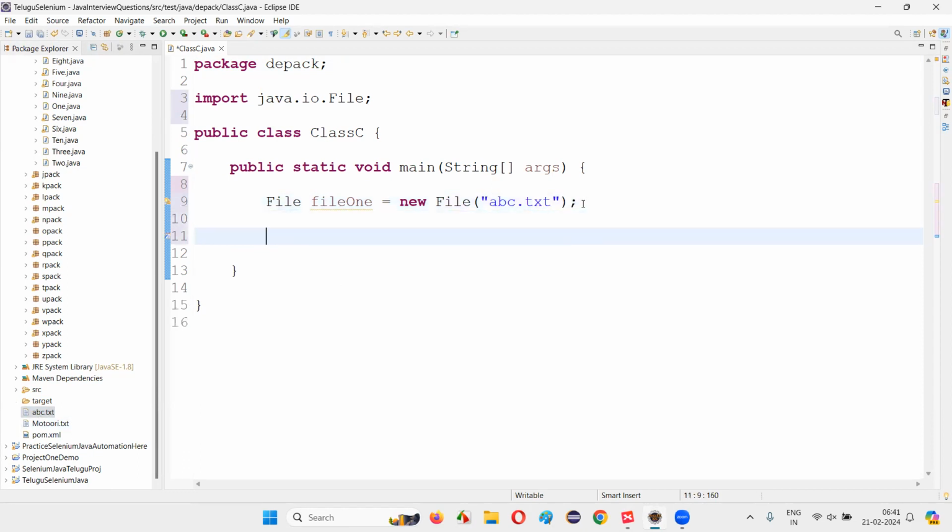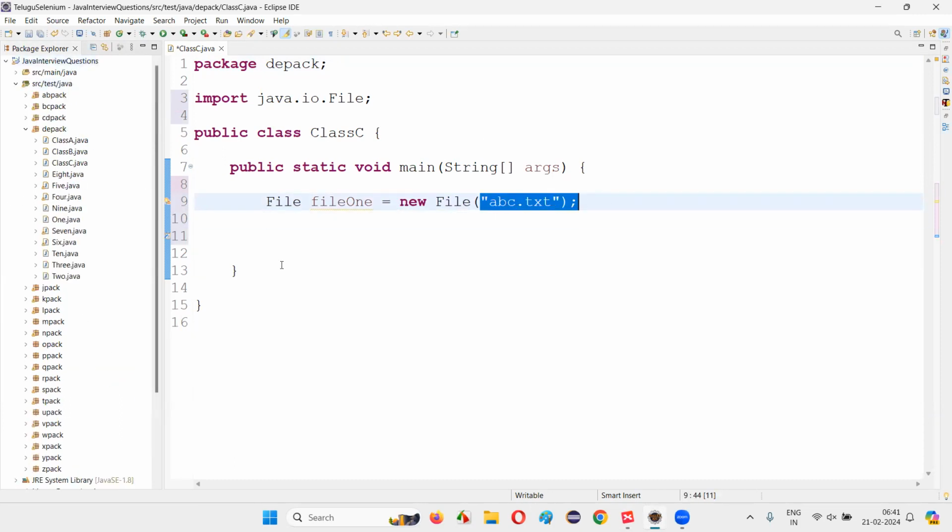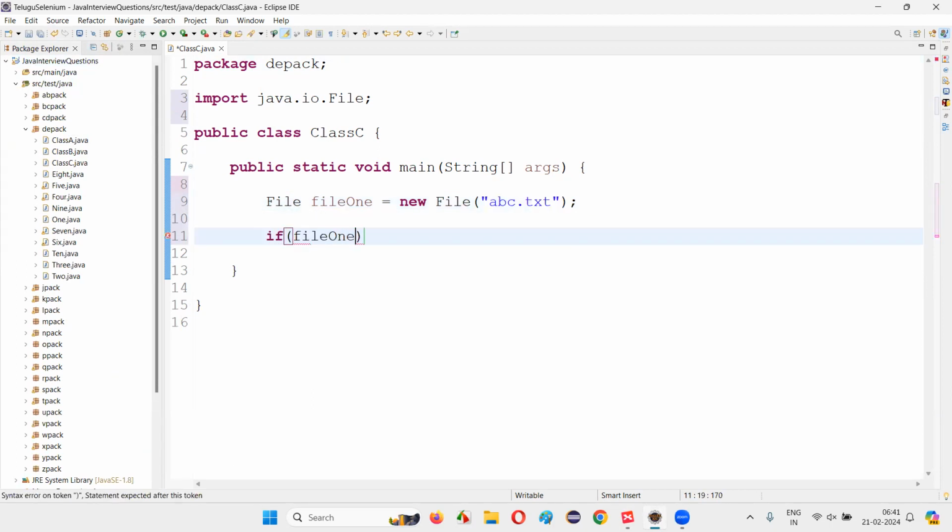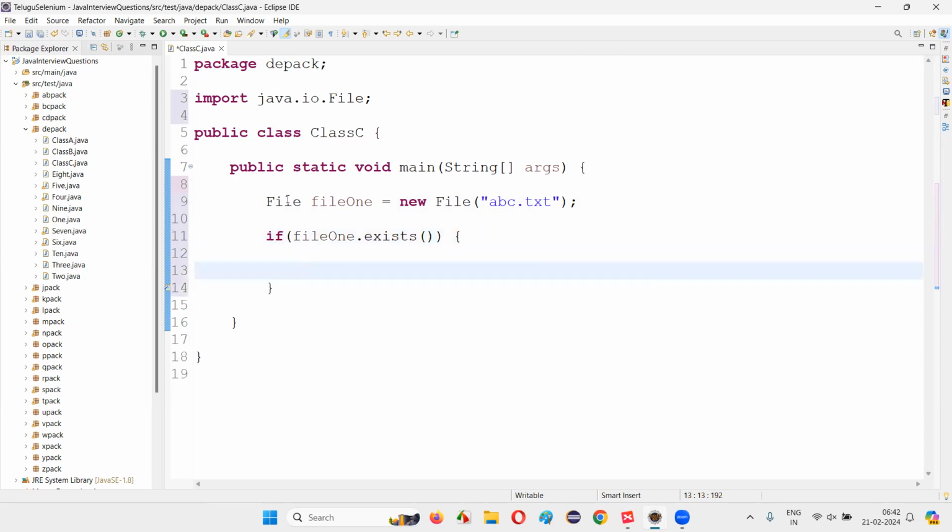So to check whether this abc.txt file is there under the project or not, I can use the exists method. There may be a situation where I want to create this abc.txt file only if it is not available in the project. In that case, I can use the exists method: if file1.exists. This is a predefined method of the File class.